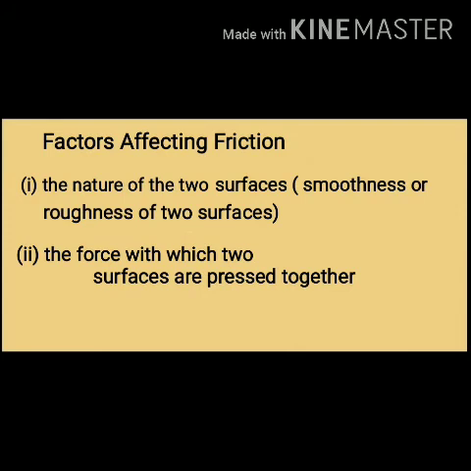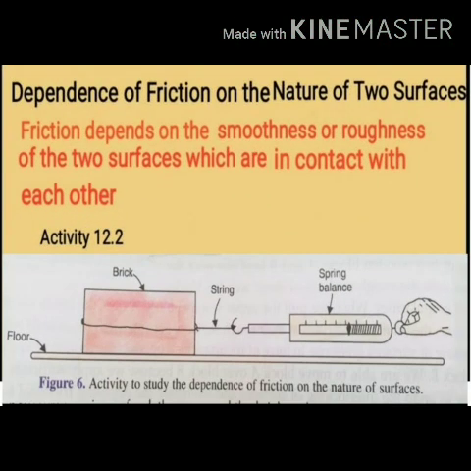The first one is how the nature of the two surfaces is going to affect the force of friction. Okay, so we are saying that friction depends on the nature of surfaces. Nature means the smoothness or roughness of the two surfaces which are in contact with each other. So students, just now I told you it is the irregularities which give rise to friction. So when two surfaces in contact are smooth, means ज्यादा रफ नहीं है, ज्यादा irregularities नहीं है, तभी हम उस surface को smooth कहते हैं.